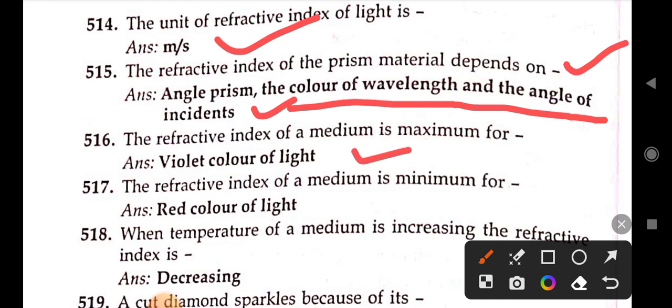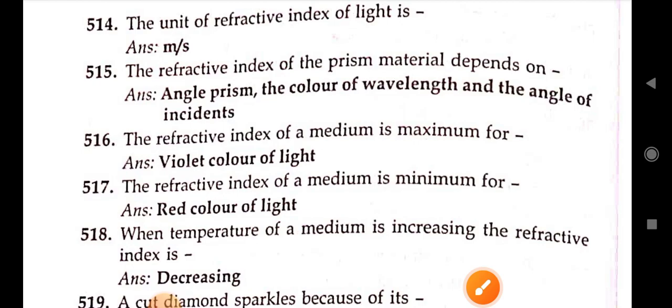Next, the refractive index of a medium is minimum for red color of light. When temperature of medium increases, the refractive index decreases. Next, meaning when temperature increases, refractive index decreases.